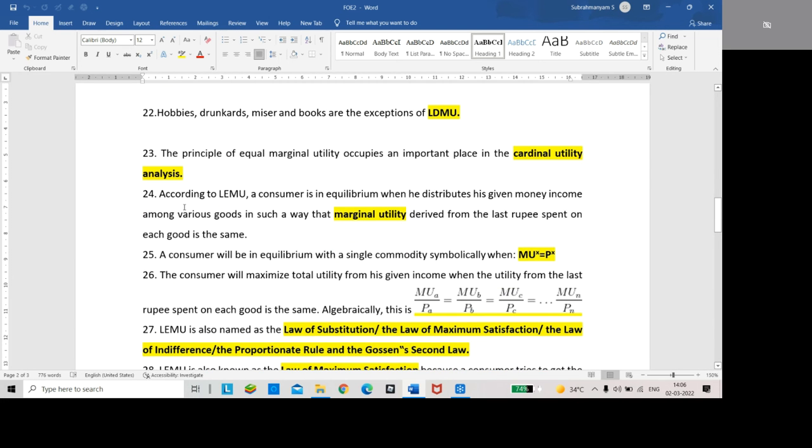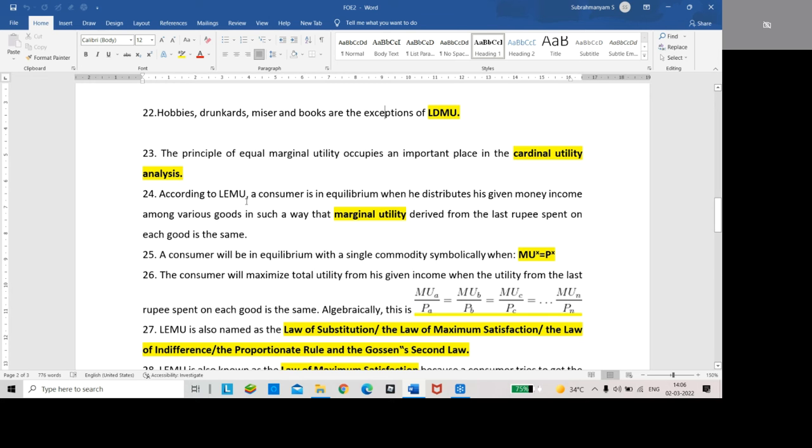The principle of equimarginal utility occupies an important place in the cardinal utility analysis. LEMU is based on cardinal utility analysis, whereas indifference curve analysis is based on ordinal utility analysis. Cardinal utility analysis means this is related to quantitative things, it can be measurable, whereas ordinal utility means it is related to qualitative things, it cannot be measurable.